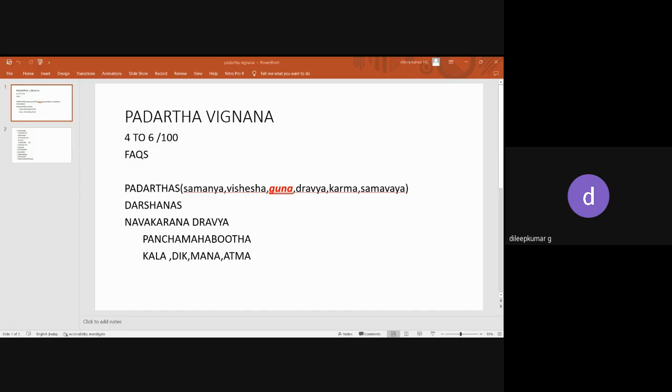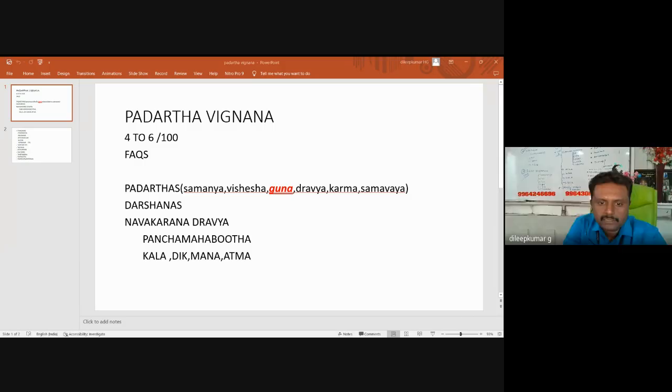First one is Prashasthapada Bhashya. Second one is Kiranavali. And the third one is Nyaya Kandali. And the fourth one is Dasha Padartha. These are all the four teekas of Vaisheshika Darshana.